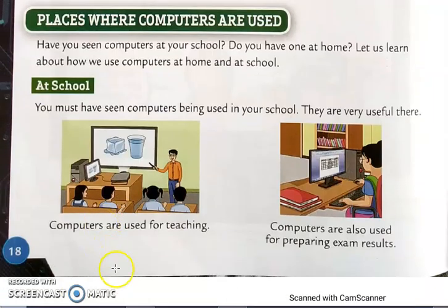Now, places where computers are used. Where do you use computers? Have you seen computers at your school? Do you have one at home? Let us learn about how we use computers at home and at school.